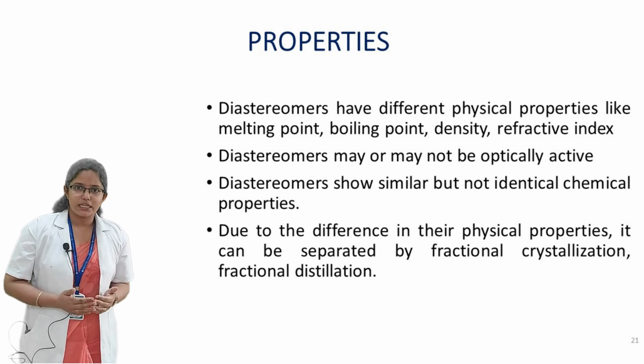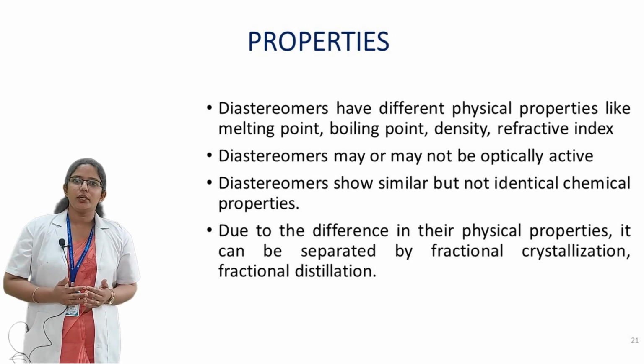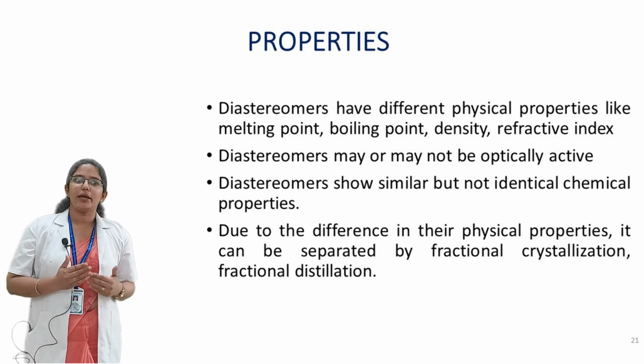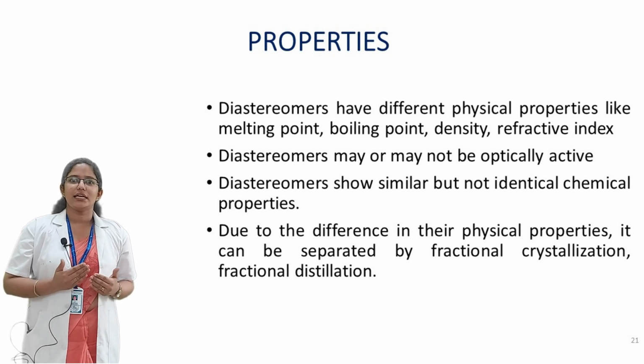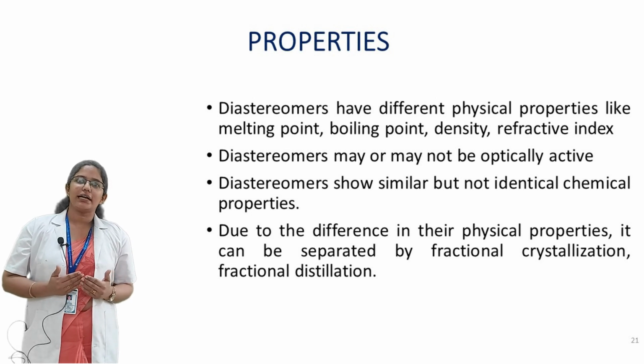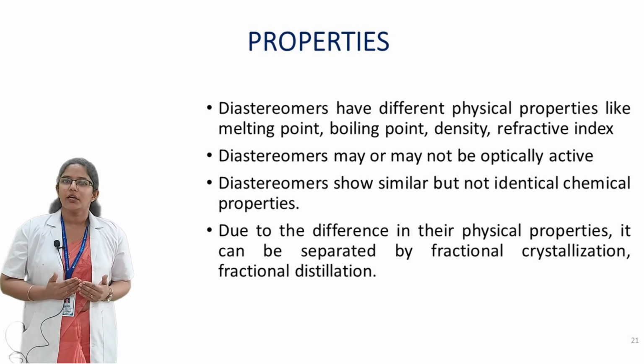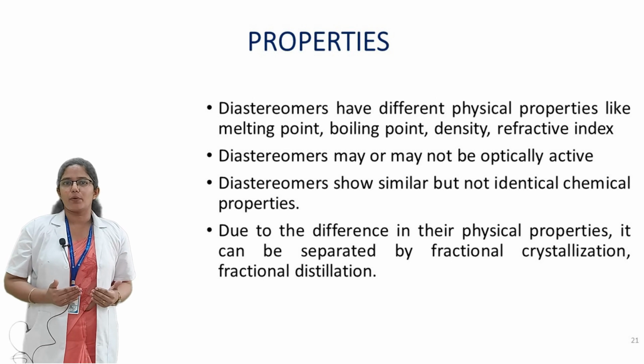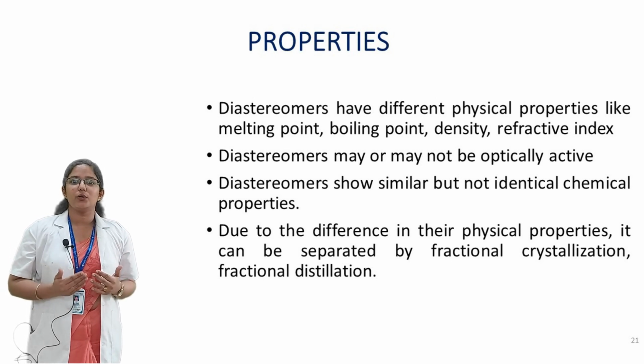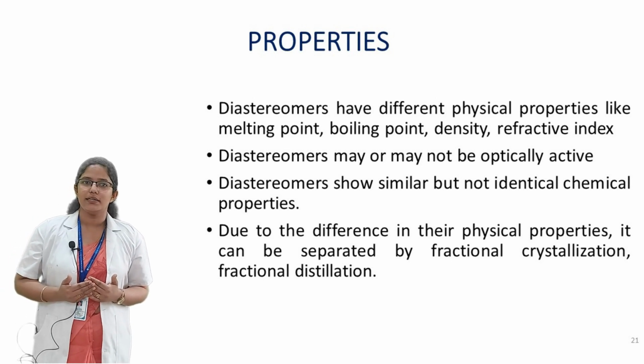Diastereomers have different physical properties like melting point, boiling point, density and refractive index. Diastereomers may or may not be optically active. Diastereomers have similar but not identical chemical properties. Due to this difference in the physical properties, they can easily be separated by using fractional crystallization or distillation.